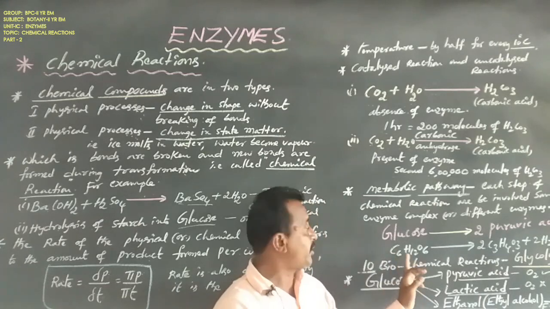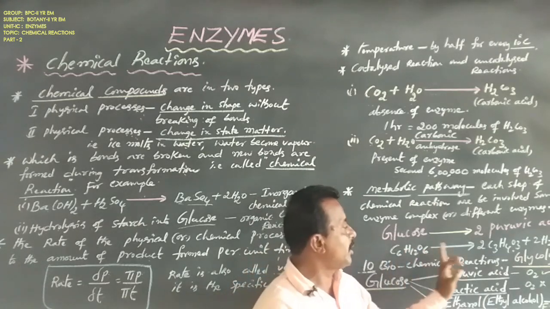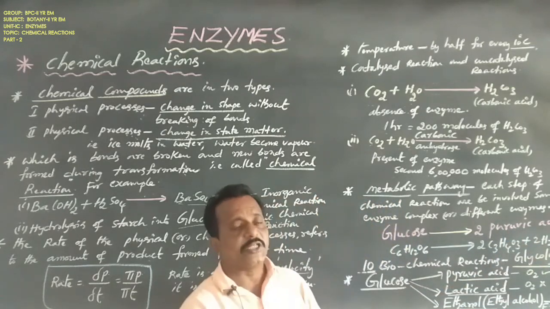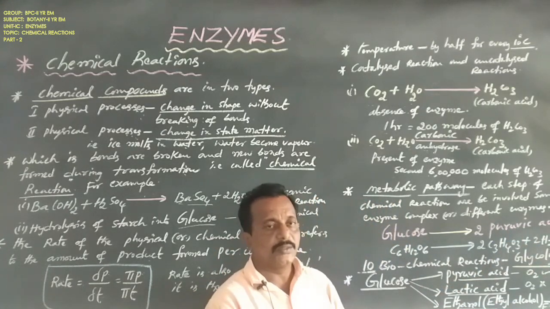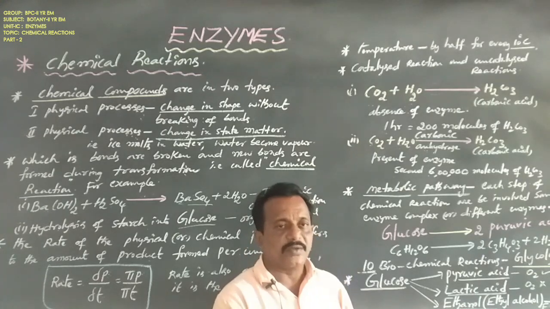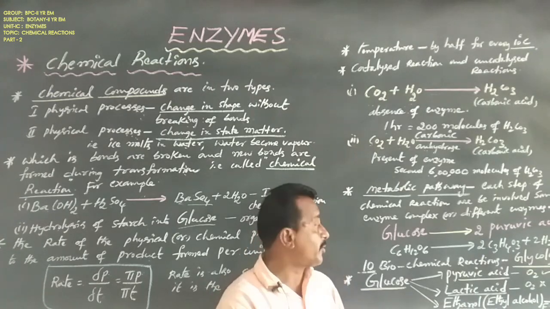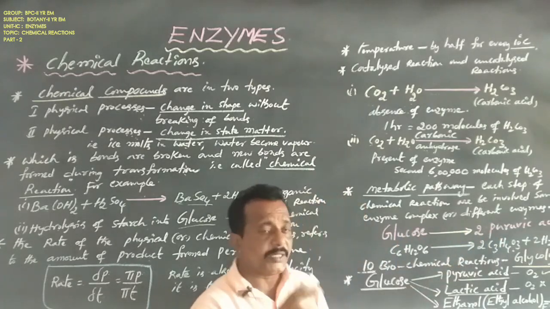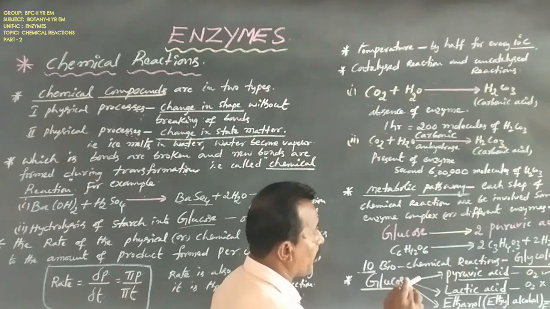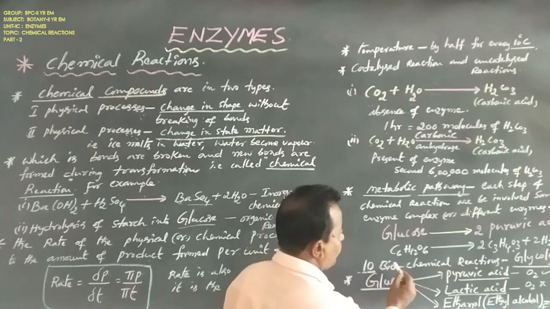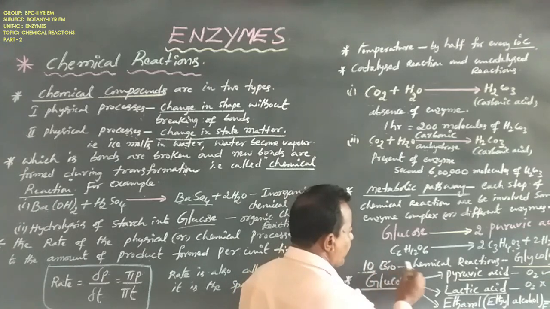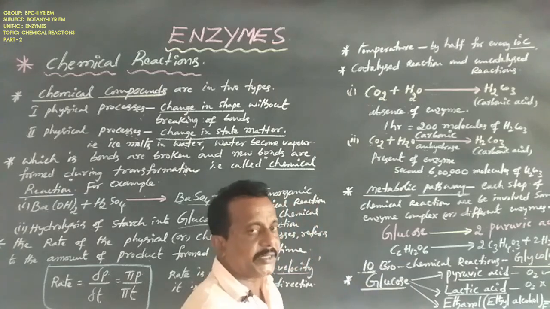The chemical reaction is glucose, C6H12O6, forming 2 C3H4O3 plus 2 H2O. In this glycolysis process, 10 enzymes are involved, with 10 biochemical reactions and 10 steps.